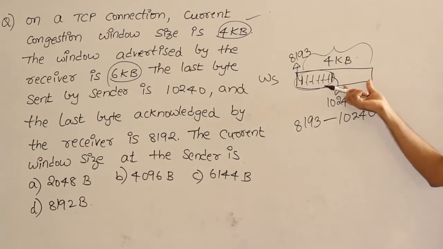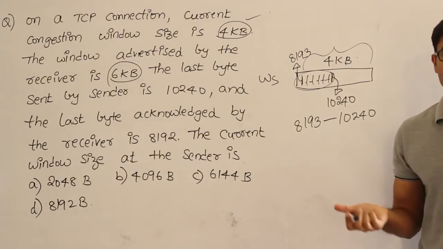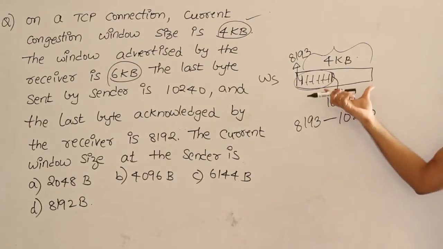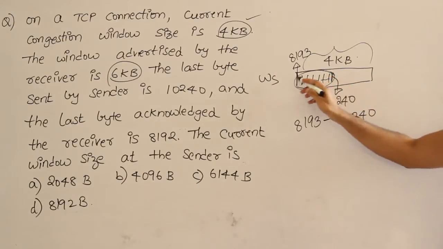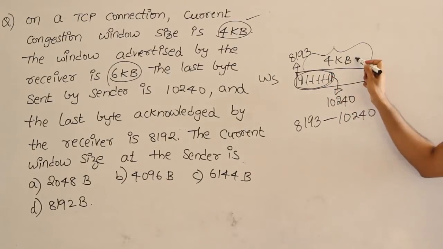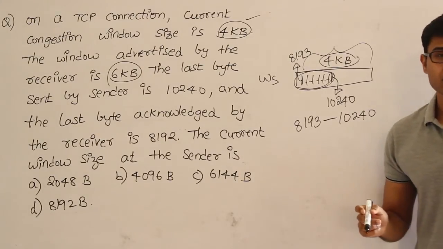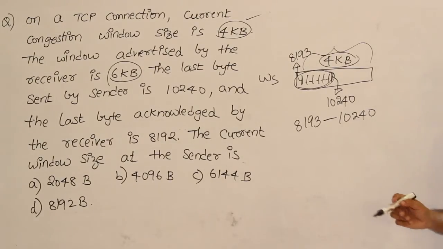But they are not asking about the extra space or free space present in the sender window. They are asking about the sender window size. Whatever is outstanding here, they are not asking about that. They are just asking what the total size is. The total size is always the minimum of these two, the congestion window and the receiver window.